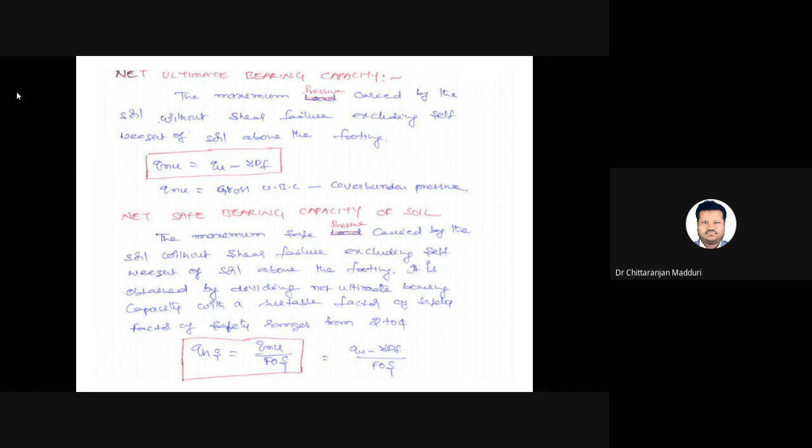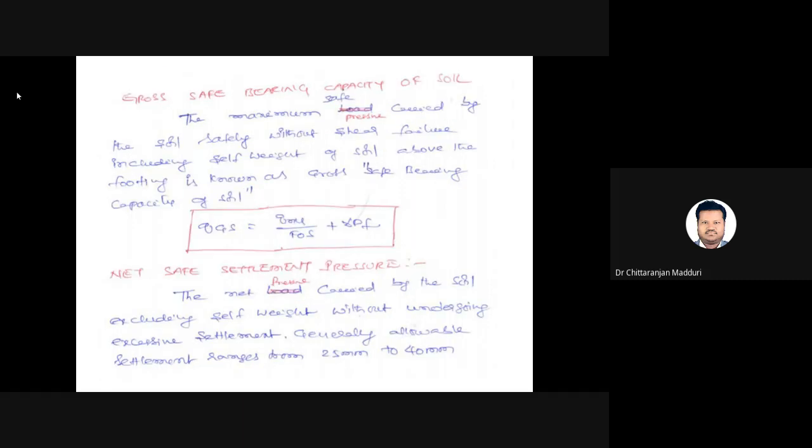So net safe bearing capacity is equal to net ultimate bearing capacity divided by factor of safety. Net ultimate bearing capacity is equal to ultimate bearing capacity minus self weight of the soil above the footing, divided by factor of safety. Now gross safe bearing capacity. Gross means we need to add self weight of the soil above the foundation. Net means we need to exclude self weight of the soil above the foundation. Here it is termed as gross safe bearing capacity of the soil. Gross and safe: safe means divide the load by factor of safety. Gross means add self weight of the soil above the foundation.